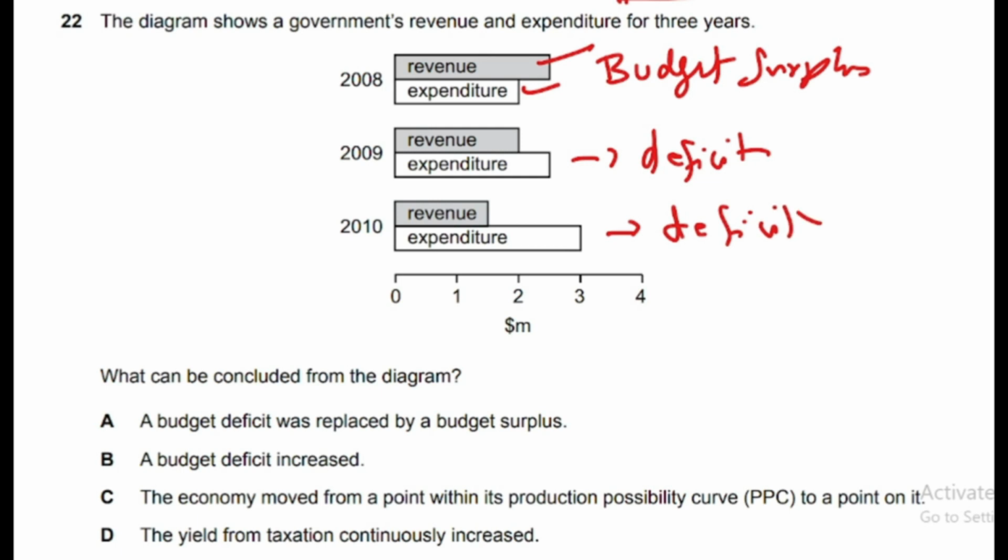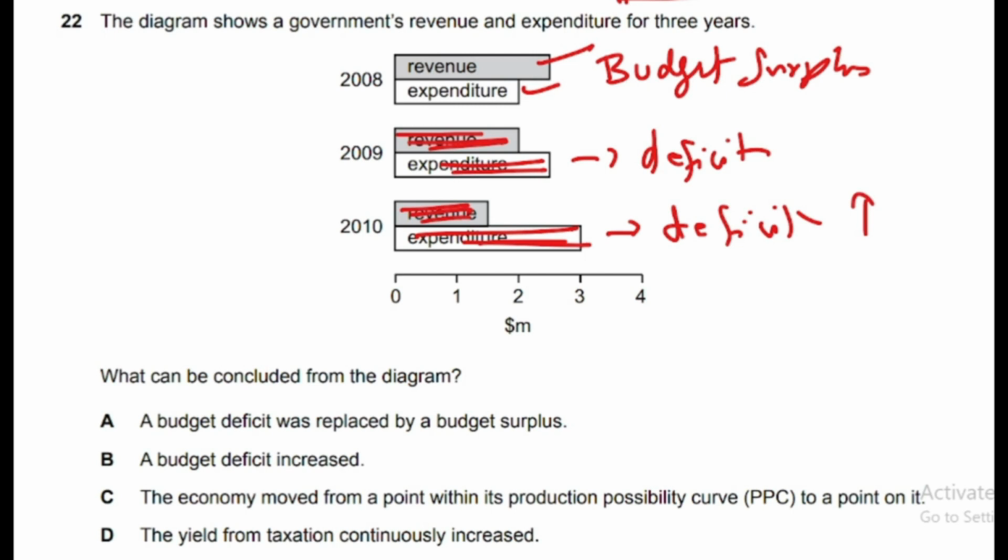So in these 2 years we have deficit, and deficit is also increasing because expenditure is increasing and revenue is decreasing. So look at the bar of revenue here. It was a little greater and now revenue has decreased. Expenditure was less, now expenditure has increased. So deficit has increased.